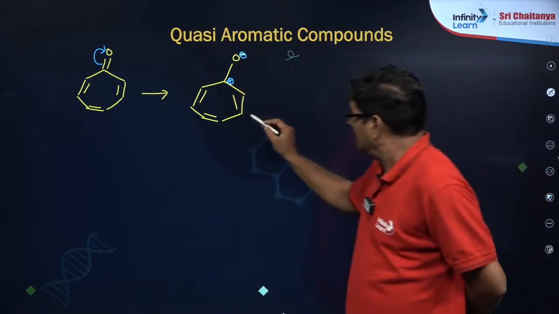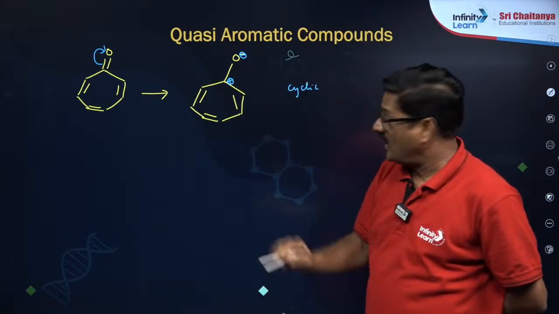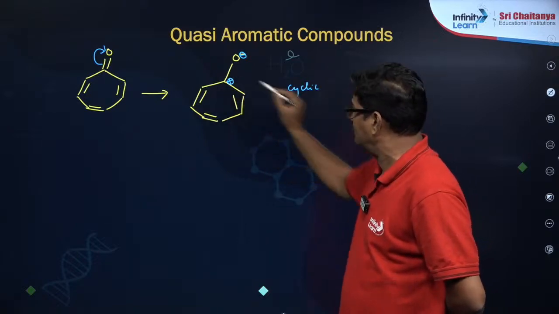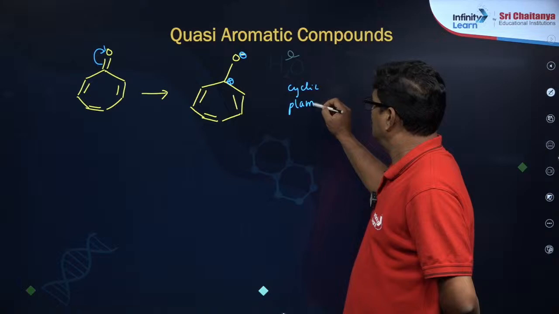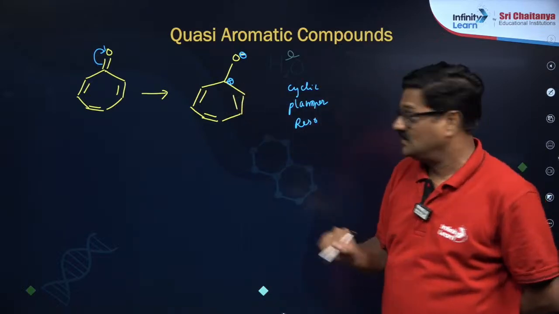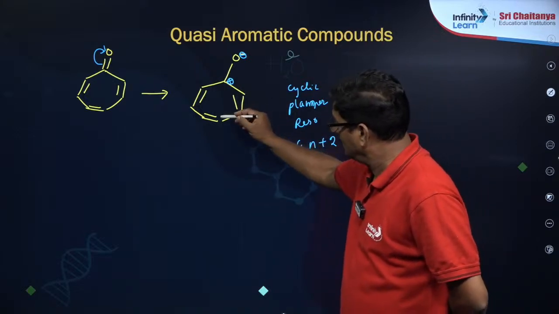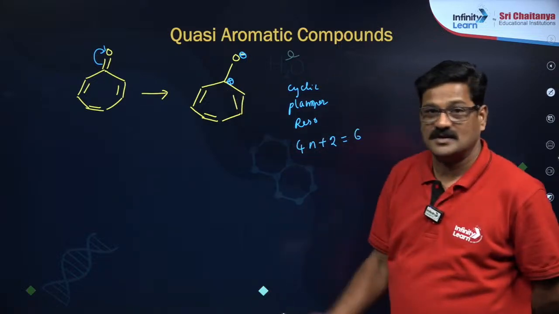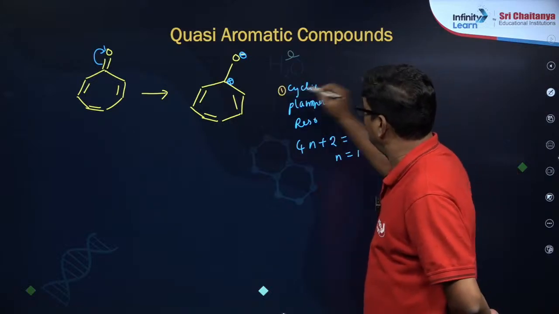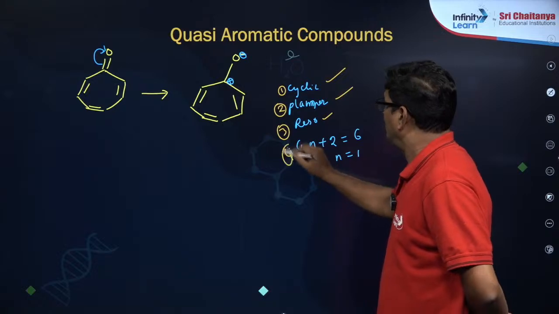Now you see the entire system is cyclic and planar, sp2 on every carbon, and there is conjugation or resonance, and 4n plus 2 is equal to 6 electrons, so n is equal to 1. So I think the first point is fine, the second point is fine, the third point is fine, and the fourth point is also fine.